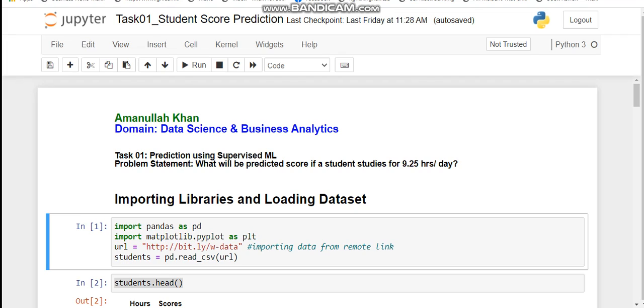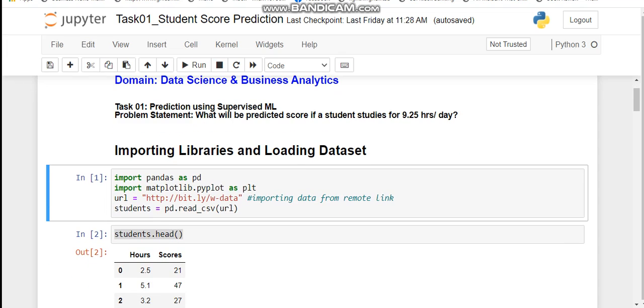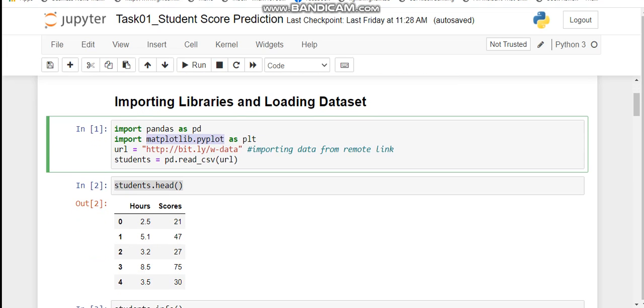Let's start our solution by importing the required libraries. I have imported the pandas library for data frame creation and data manipulation. The next library I have imported is matplotlib.pyplot for data visualization purpose. Now I have used the URL for data for the purpose of loading the dataset. And I have used the function pd.read_csv since our dataset is in the format of comma separated value.